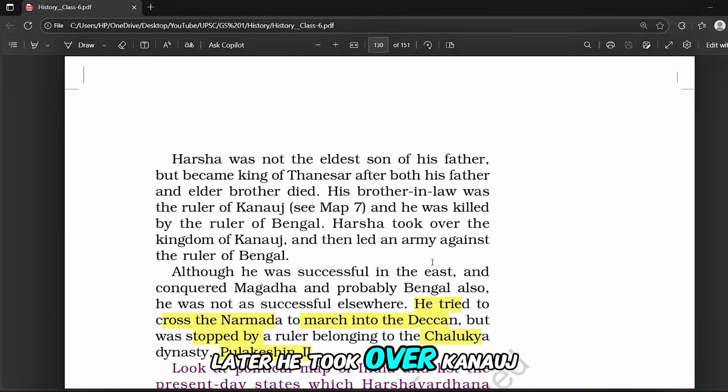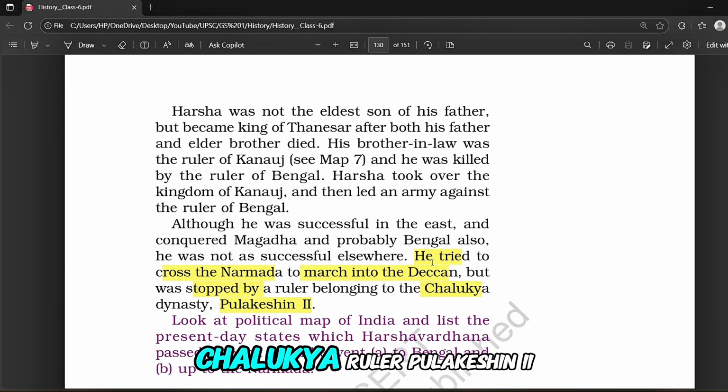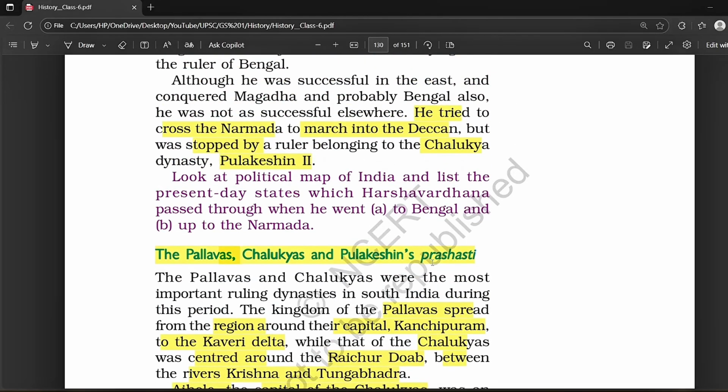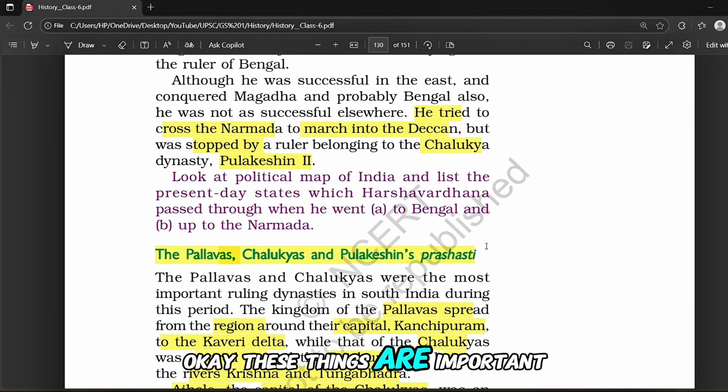Later, he took over Kannauj and led campaigns in Magadha and Bengal. But when he tried to march into the Deccan, he was stopped by the powerful Chalukya ruler Pulakeshin II. And remember the conflict, that is Harshavardhana versus Pulakeshin II, the Chalukya ruler who stopped Harsha's expansion. Okay, these things are important. This is usually asked in UPSC prelims.